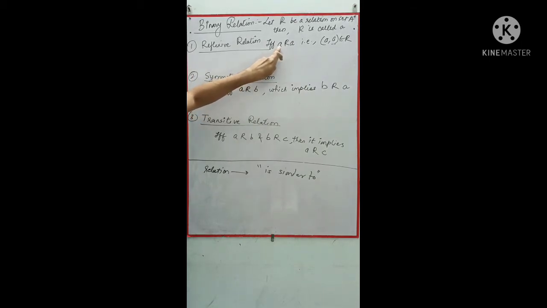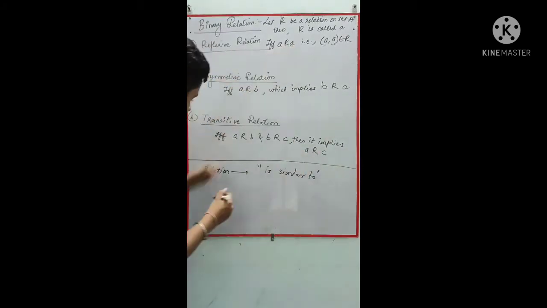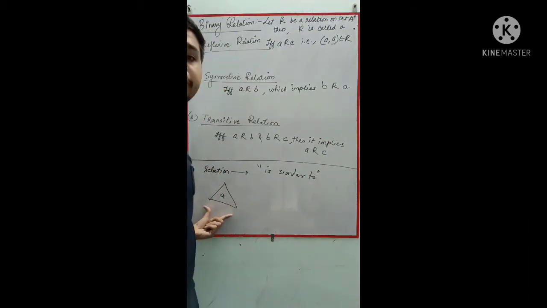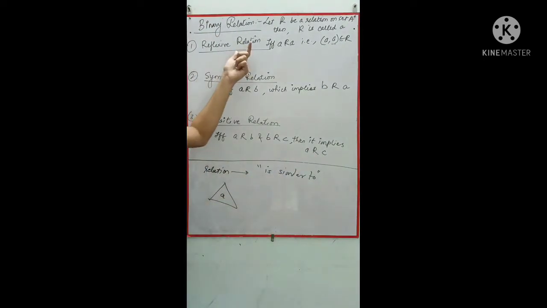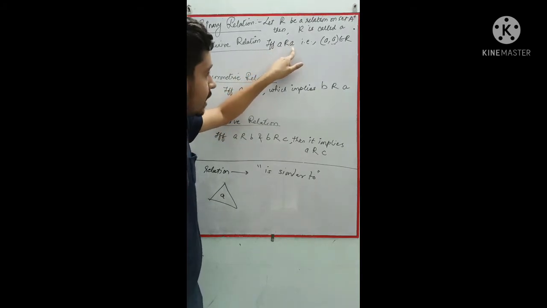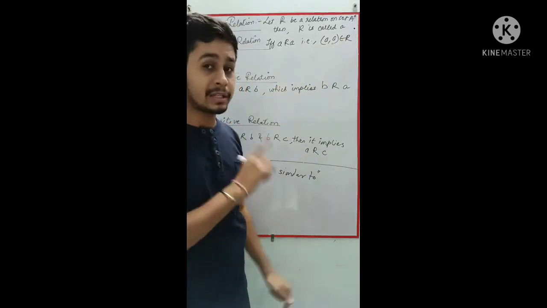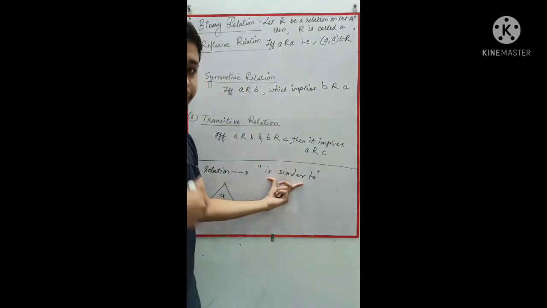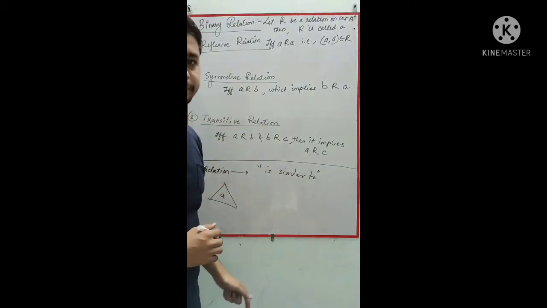If I say A is related to A, that means a triangle is similar to itself. We know that this triangle will be similar to itself only. So a reflexive relation says that if and only if A is related to A, that is (A, A) belongs to R, then this type of relation will be a reflexive relation.